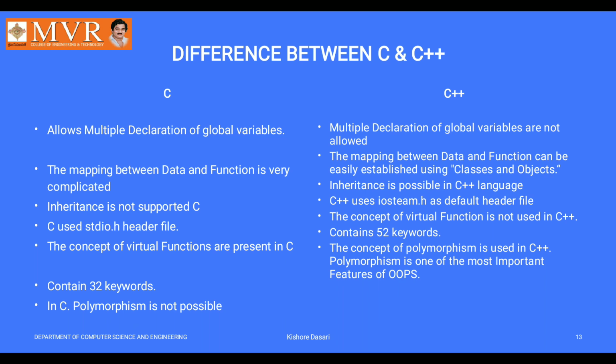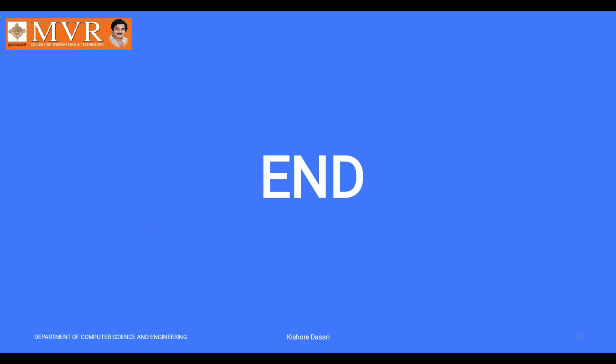The C language contains only 32 keywords, but the C++ programming language has 52 keywords. C doesn't support polymorphism. That means polymorphism is not possible in C language. But the concept of polymorphism is used in C++ programming language.